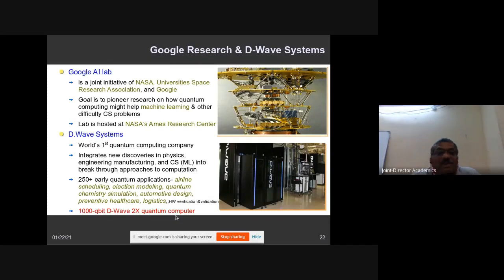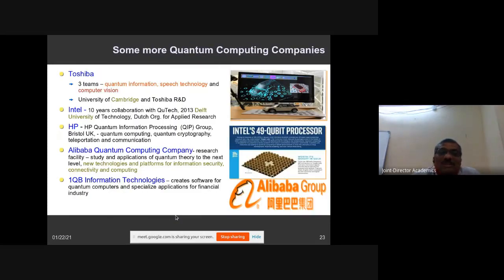It is already available. Toshiba is another company, which is working with the University of Cambridge and the Toshiba R&D division. These are working with three teams, especially on processing quantum information, speech technology, and computer vision.